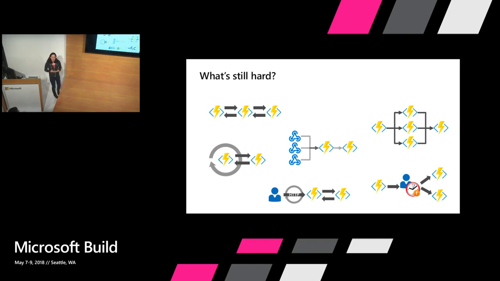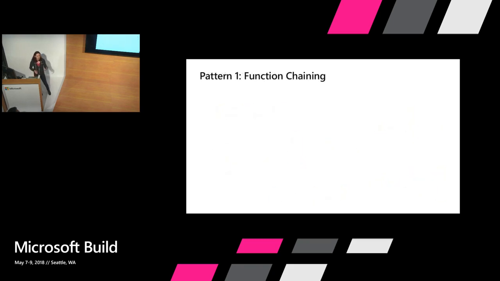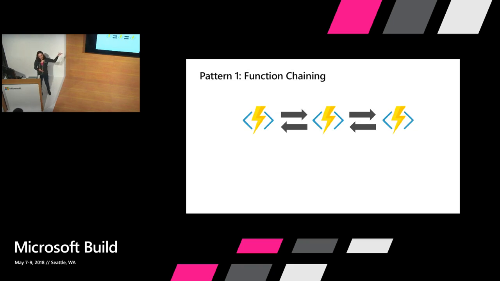And the answer to some of these is, I don't know. But I will talk about two of the patterns and how you would approach them in Azure Functions, and then how you could approach them in Durable. So let's look at the first, simplest case, function chaining. Function output becomes input, and then it all comes back, and I do something with it.